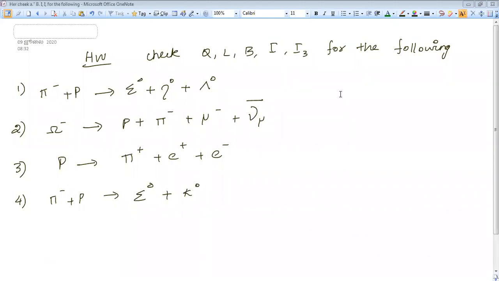So in tomorrow's class, we will discuss the last conservation, that is how to check strangeness of an interaction, and we will discuss how to identify whether an interaction is allowed or not. If it is allowed, then what type of interaction is this, whether a strong interaction, weak interaction or electromagnetic interaction. These kinds of things we will discuss in tomorrow's class. And of course, we will solve some previous year questions also.